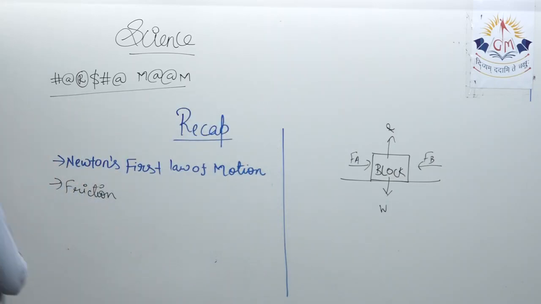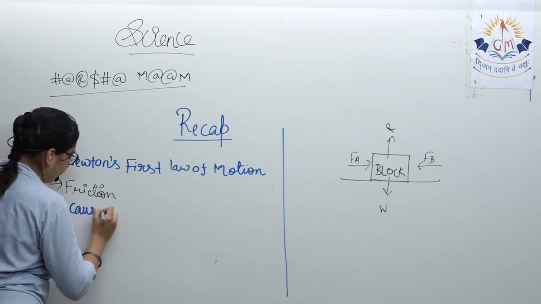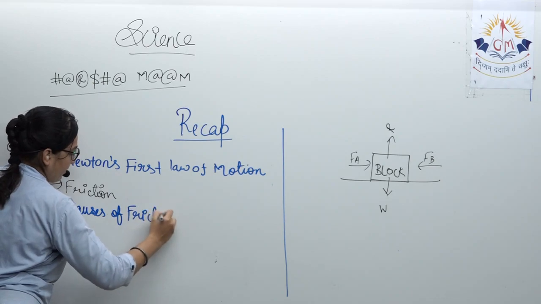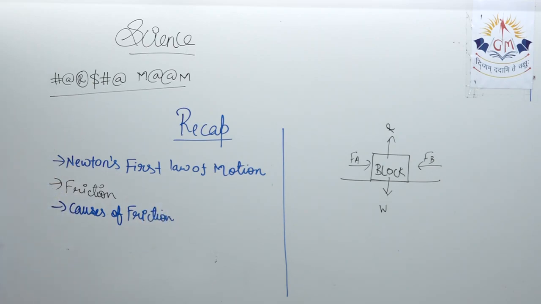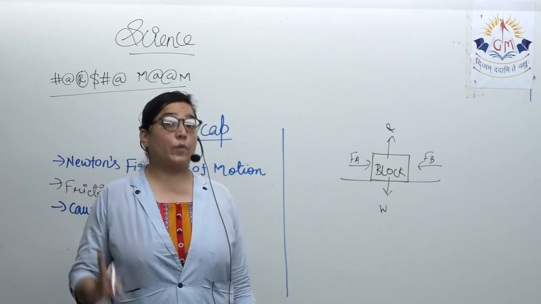Friction is caused by two things. Basically, friction is caused by two things. Which ones?